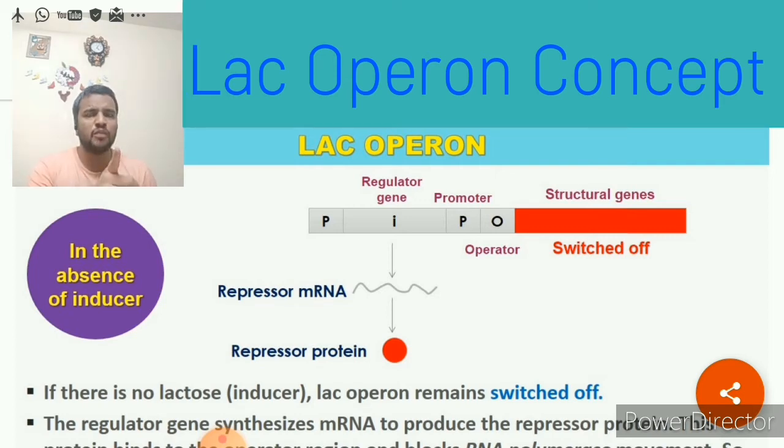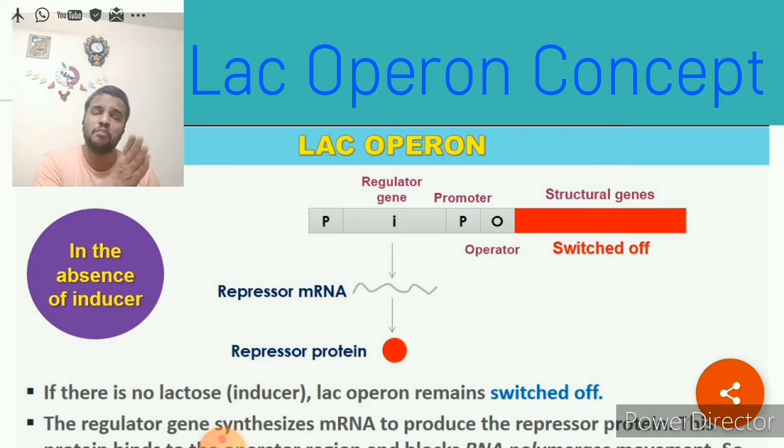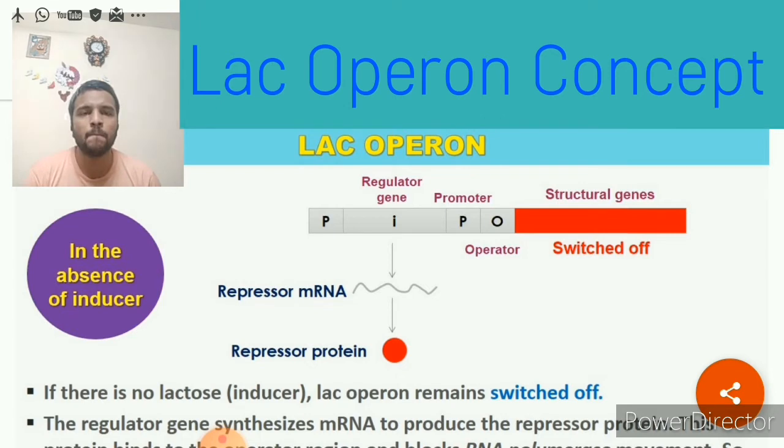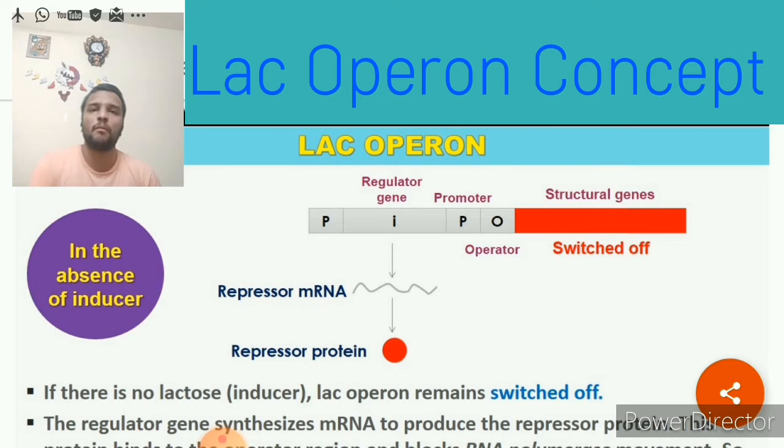And once the RNA polymerase stops, there will be no synthesis of mRNA. If there is no synthesis of mRNA, automatically there will be no synthesis of proteins. It means there will be no synthesis of the enzymes beta galactosidase, permease and transacetylase. This type of regulation is called negative regulation and the operon is called a switched off operon. This is what we have studied in the absence of inducer, that is, in the absence of lactose.